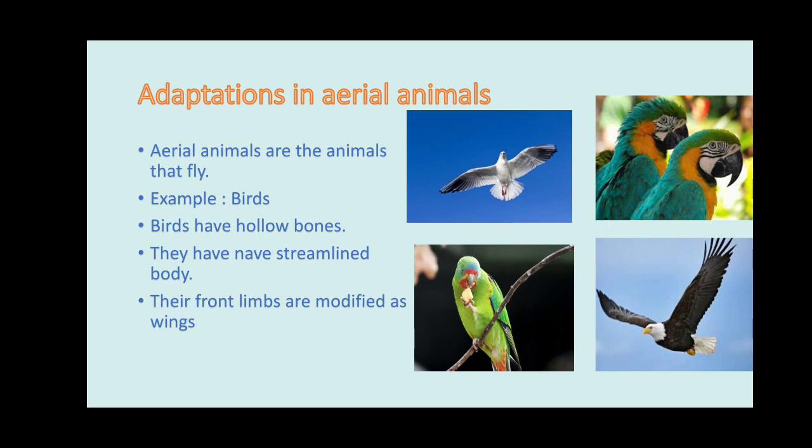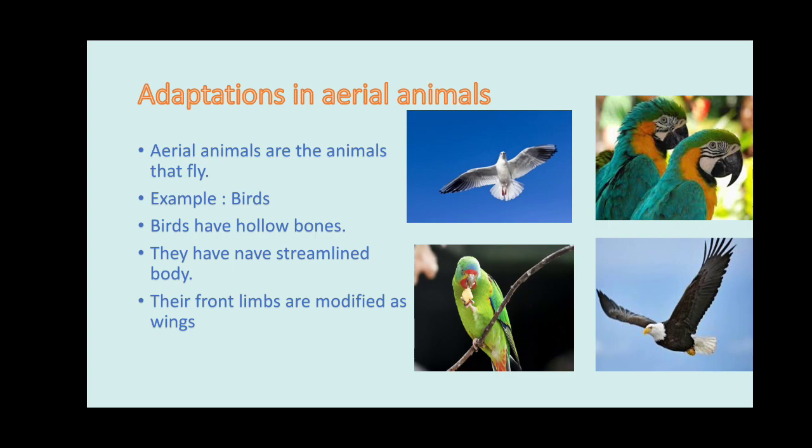The first special feature is that bones are hollow. That is the reason they have very light weight, and they have feathers on their body to keep them warm, and also the streamlined body helps them to fly.